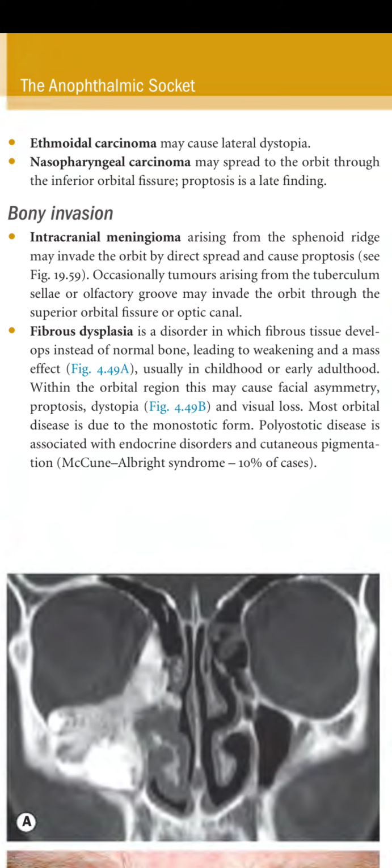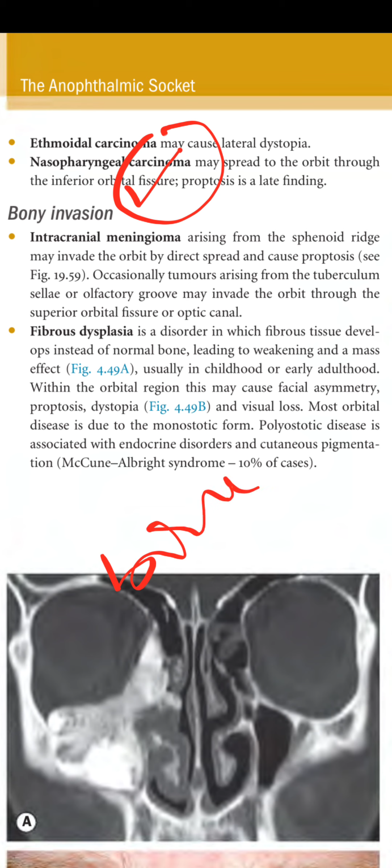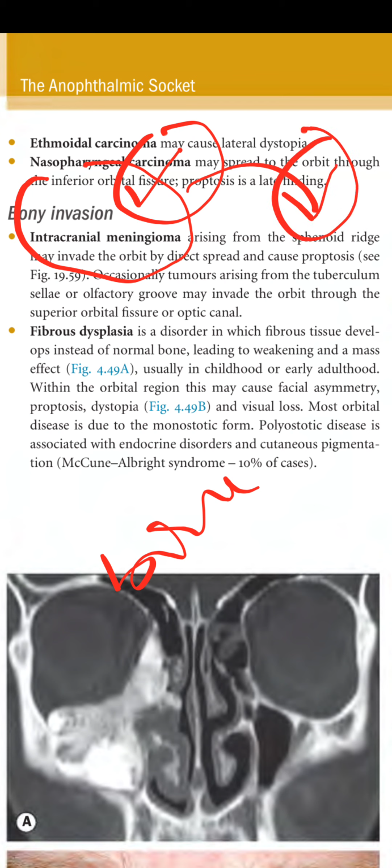So basically, in bony invasion, the bone is also invaded in the case of the orbit. For example, an intracranial meningioma arising from the sphenoid ridge can invade the orbit. The tuberculum sellae and olfactory groove are also bone, and they also invade the orbit through the superior orbital fissure or optic canal.